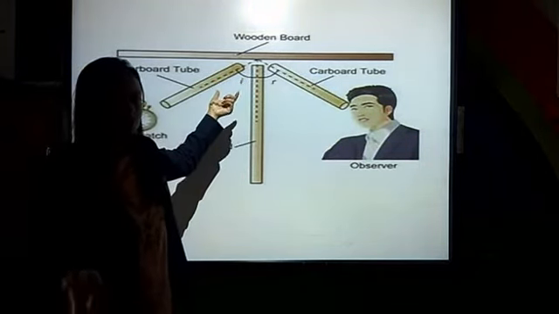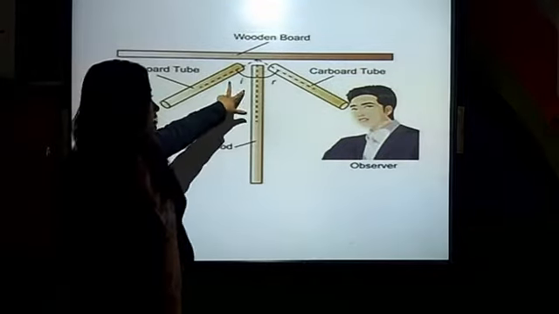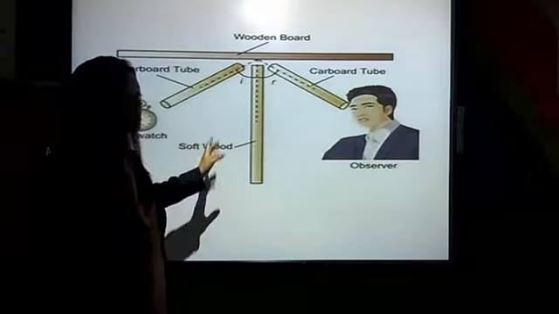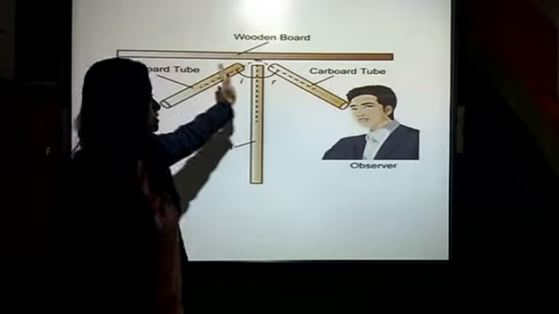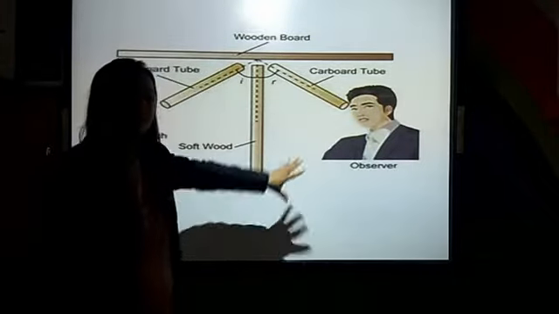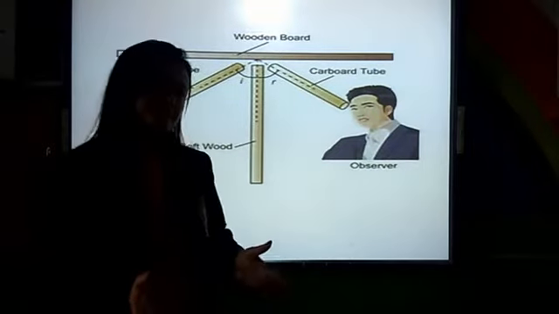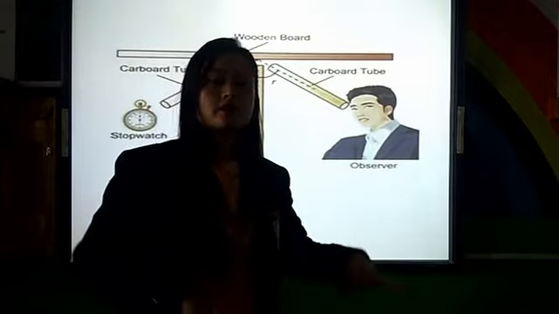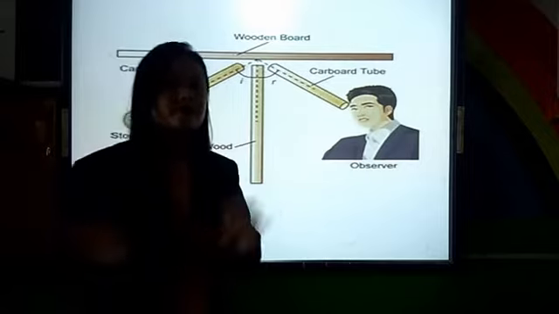The angle of incidence and the angle of reflection are the same. Second, the incident sound, the reflected sound, and the normal all lie on the same plane. In the laws of reflection of light, instead of ray, you can just add sound. It is exactly the same. They follow the same laws.